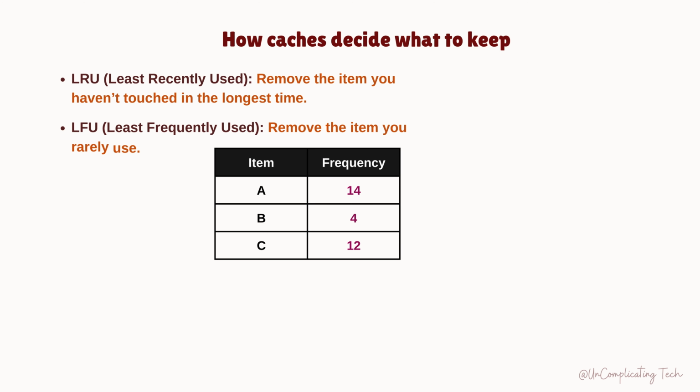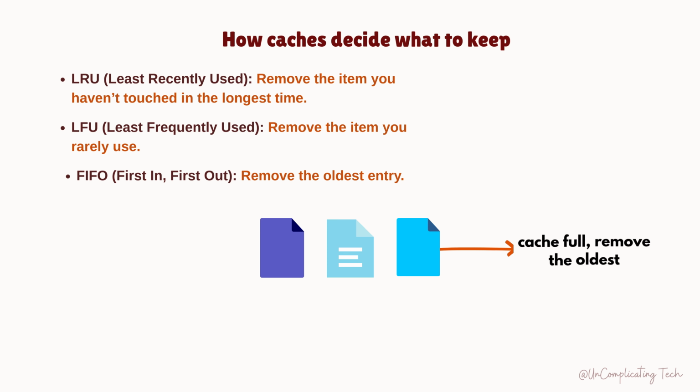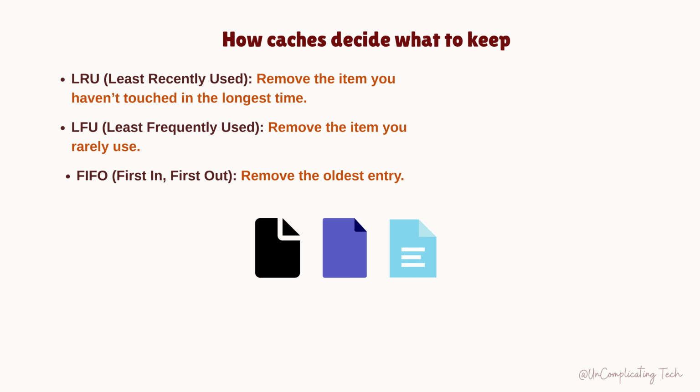Second, we have least frequently used, or LFU. Remove the item you rarely use. And then we have FIFO, first in, first out, where the cache removes the oldest entry. These strategies help caches stay effective without bloating.